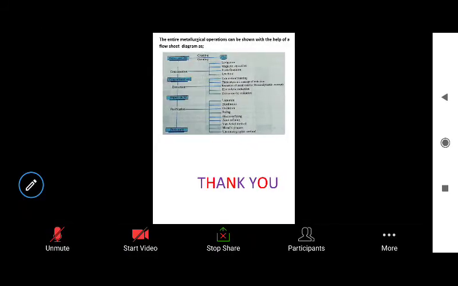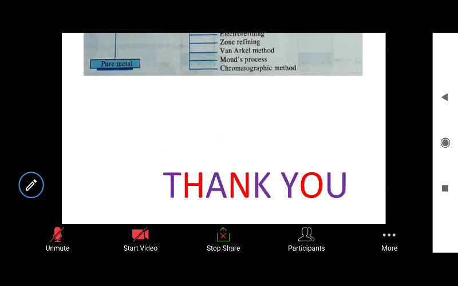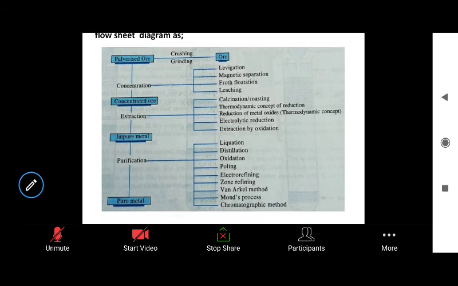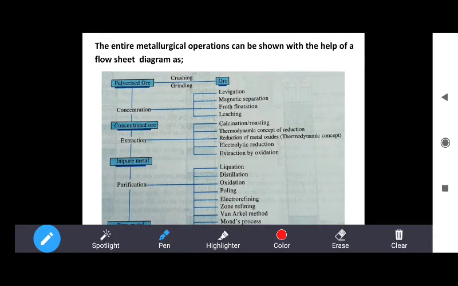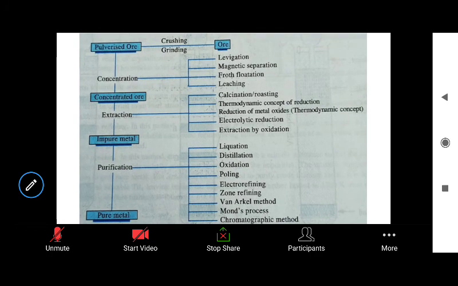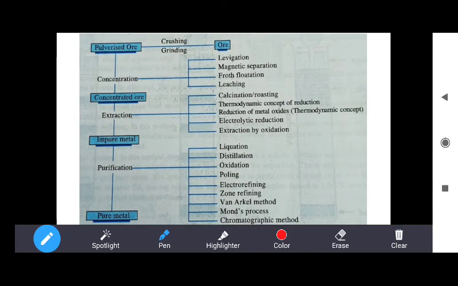Now I would like to discuss the entire process of metallurgy in a single flow sheet diagram. The entire metallurgical operations can be shown with the help of a flow sheet diagram. Firstly, you have an ore of metal.